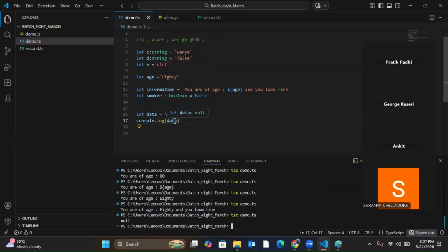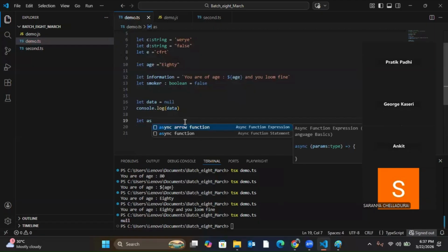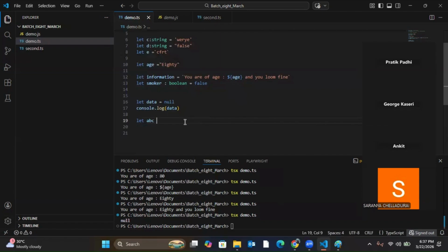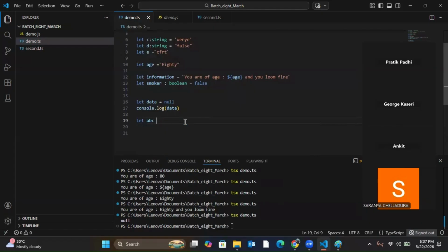Now, let's say I have declared a variable. I have not defined its data type here, that means I have not told here it is a number. I have not given it any value, not assigned it any value like this also.